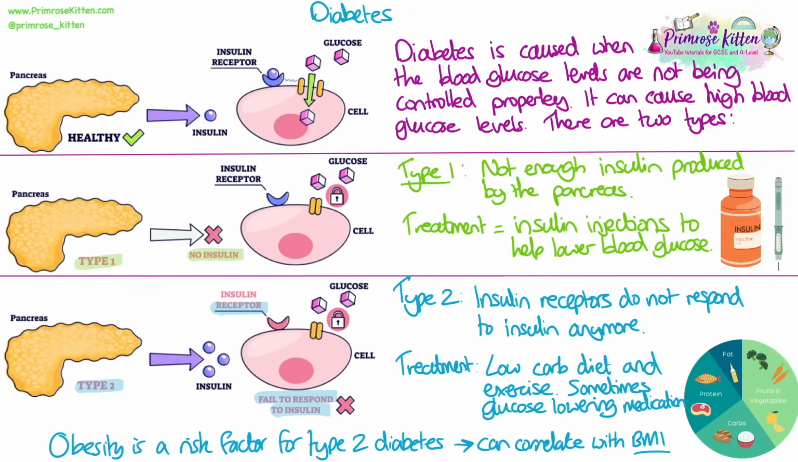Obesity is a risk factor for type 2 diabetes. It can be correlated with BMI or waist to hip ratios. This means that we can show a causal link between a BMI or waist to hip ratios that indicate obesity, and as these get higher above that threshold, that suggests that we can show an increased risk for type 2 diabetes occurring.